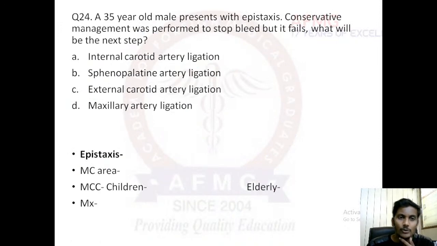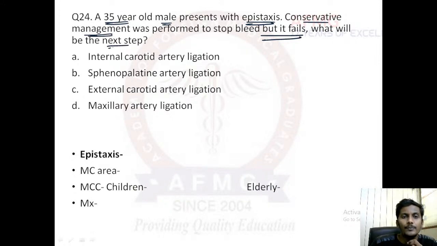Very good. Now, question number 24 says: a 35-year-old male presents with epistaxis. Conservative management was performed to stop the bleed, but it fails. What will be the next step?